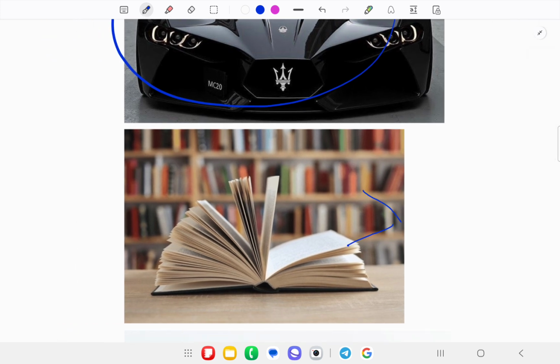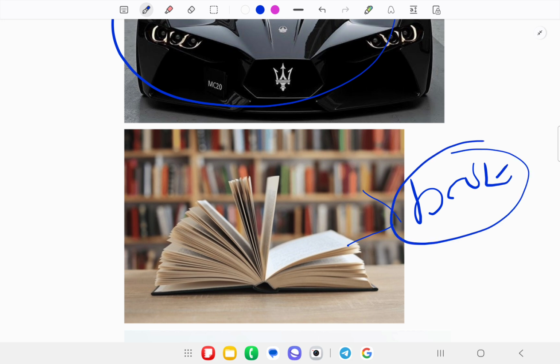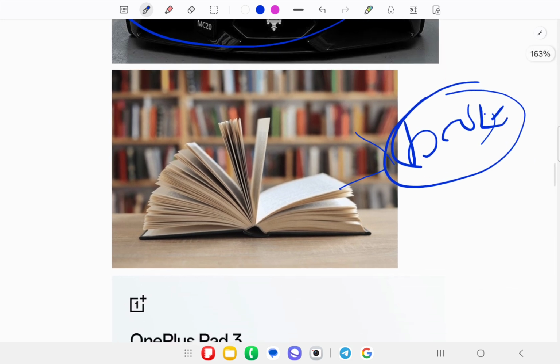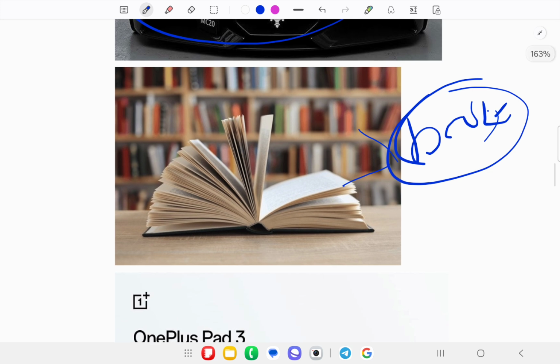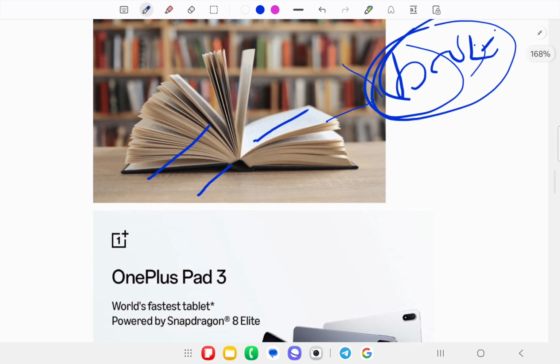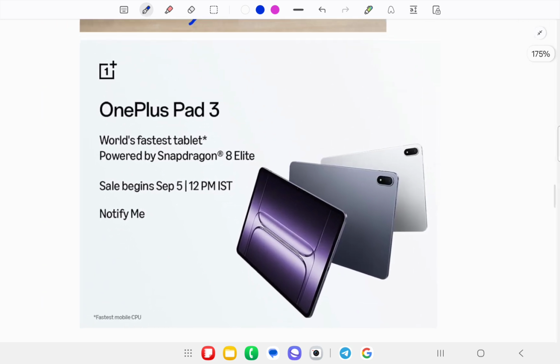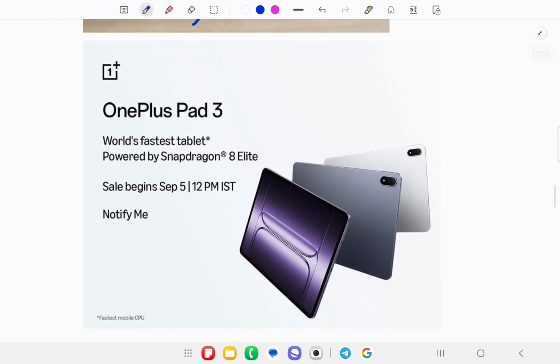Okay. Next we have one more example, like book. If I say book, book in itself is the holonym. When we talk about what can be in the book, like the cover, the pages, the ink, these all are the meronyms of this holonym, which is the book. Next we have one more example.